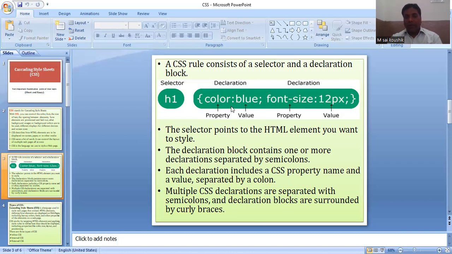The multiple properties or declarations will be separated by the semicolon symbol, and declaration blocks are surrounded by curly braces. These are also called flower brackets, so you can simply read them as curly braces. It's clear now.